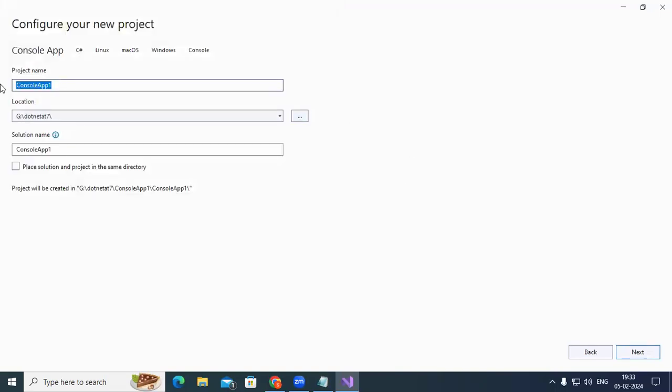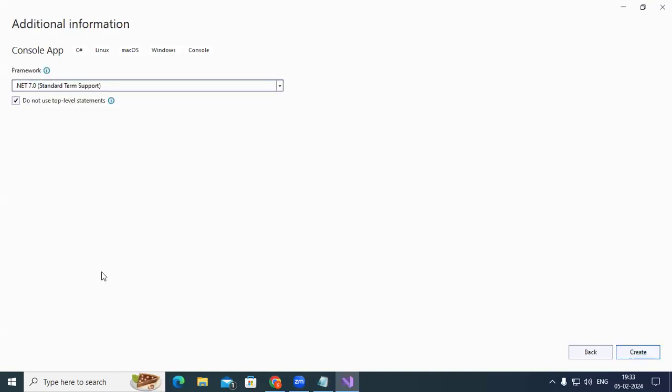Here I give app1, that means application 1. I'm naming it application 1, or else I put console app1. The name of the project and the name of the solution is going to be console app1. Let me create it now. Click on next. This is going to use .NET Core 7.0. The latest version is .NET 8.0, but I'm still using .NET 7.0. Now I just click on create.